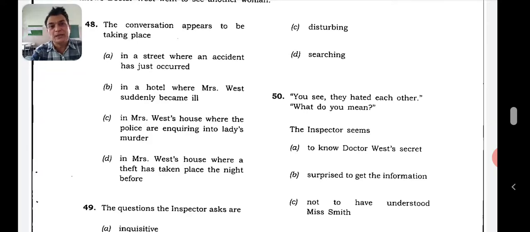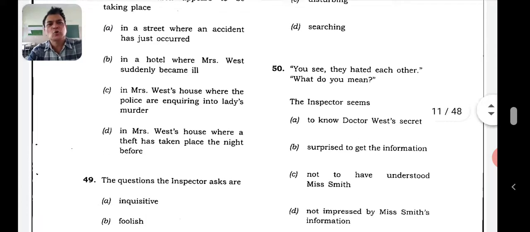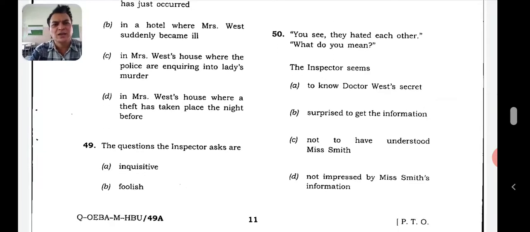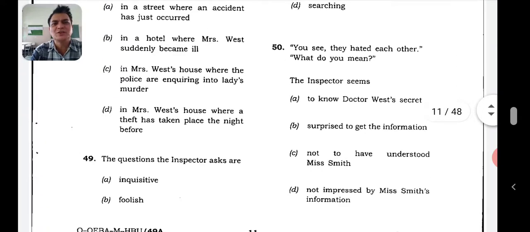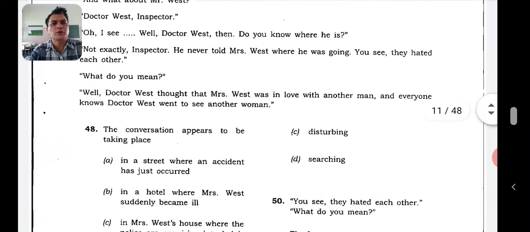Now here the place they have not mentioned, but you can infer it because there is a doctor there, and somebody is sick. Mrs. West is sick there. Suddenly she has fallen ill, and she is being inquired about. Okay, so hotel. So B is the right answer. So you have to infer that. Inference is very important. The questions the inspector asks are inquisitive, foolish, disturbing, searching. So he's inquiring, which means he will be inquisitive. He's asking a number of questions. So he's inquisitive.